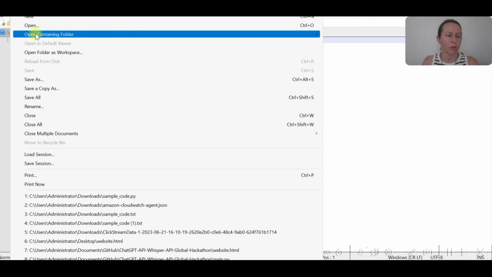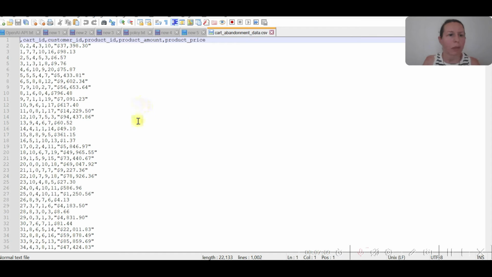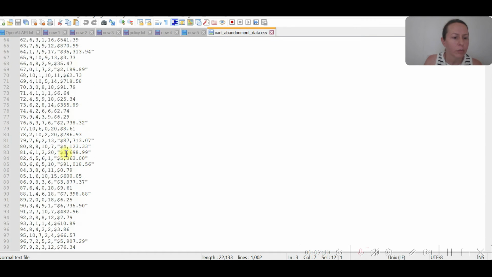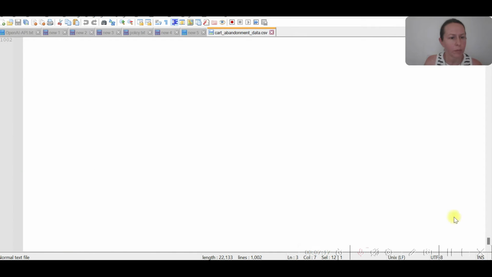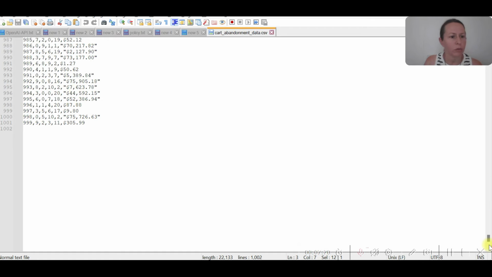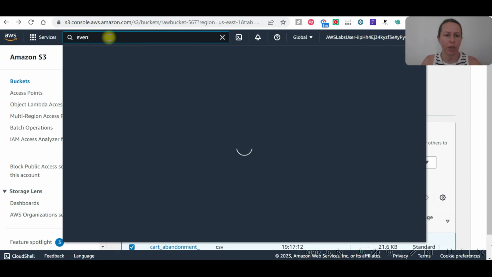Not new one, open, downloads here, and product ID, price. This is showing all the 1000 data. Okay, let's go to EventBridge now.